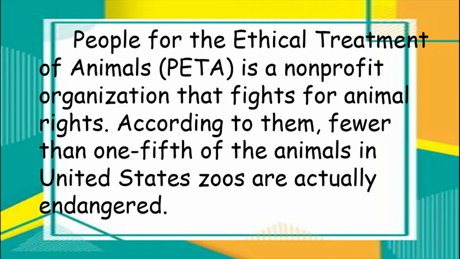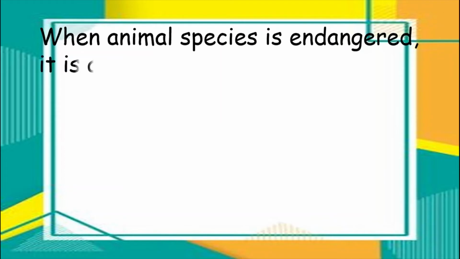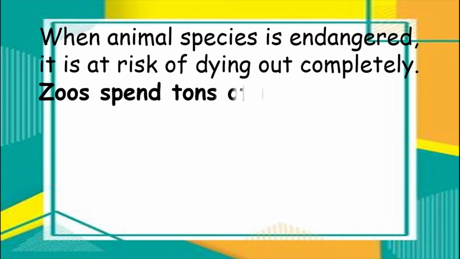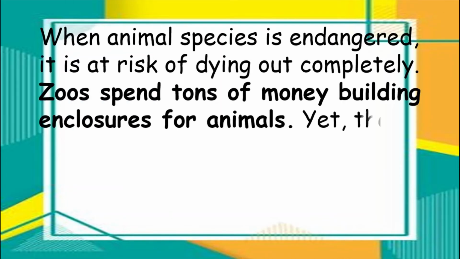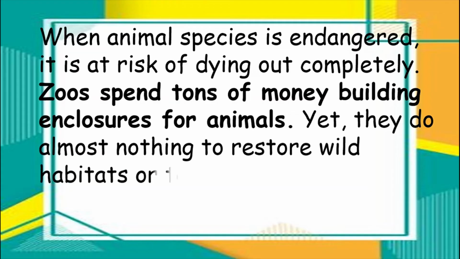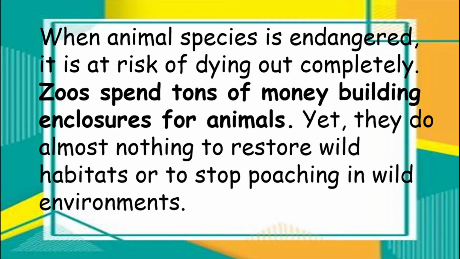According to them, fewer than one-fifth of the animals in United States zoos are actually endangered. When an animal species is endangered, it is at risk of dying out completely. Zoos spend tons of money building enclosures for animals, yet they do almost nothing to restore wild habitats or to stop poaching in wild environments.